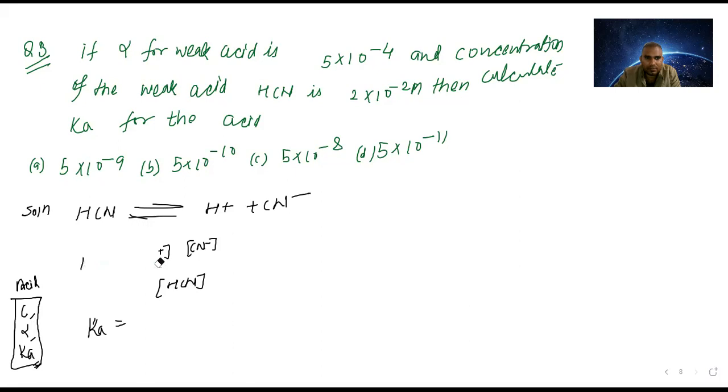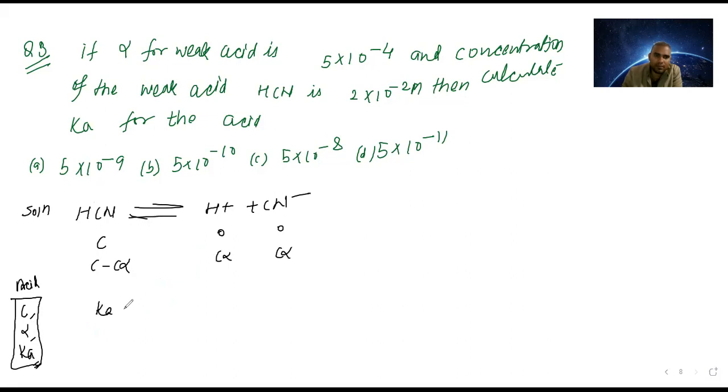What is the relation? Already we derived it, the Ostwald dilution law for acid. See how we derive, again I am deriving.